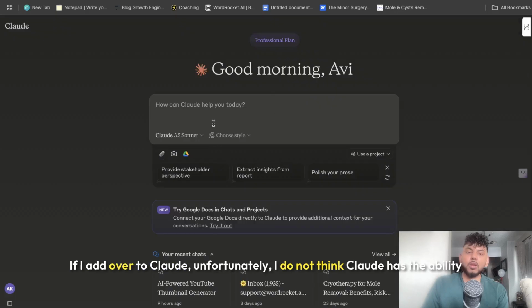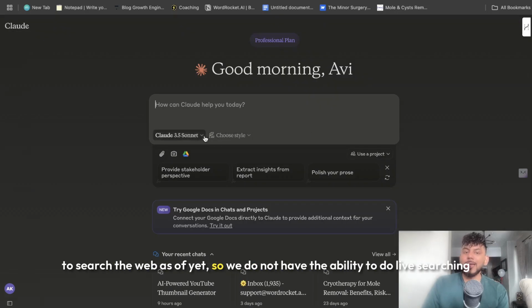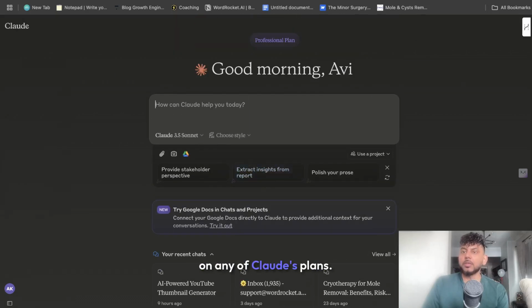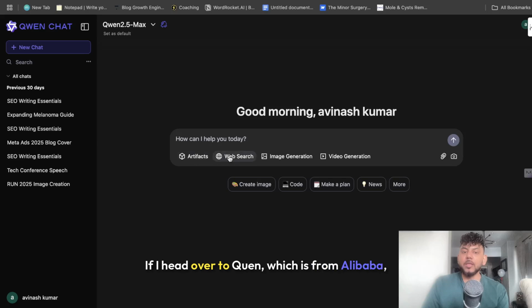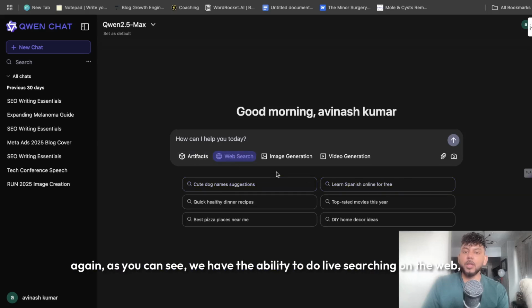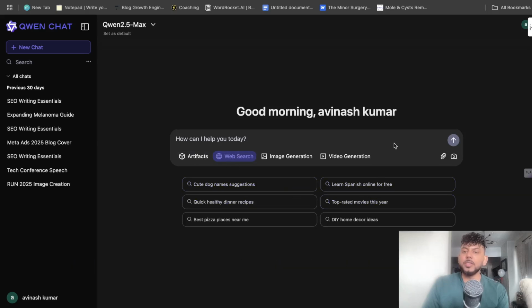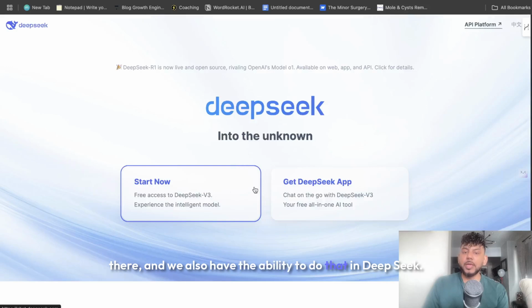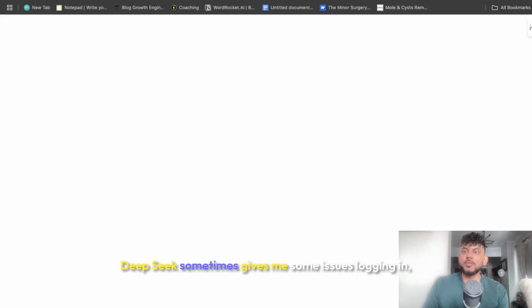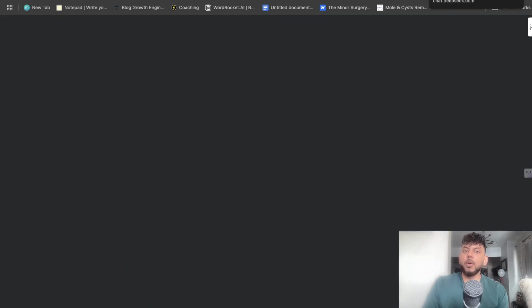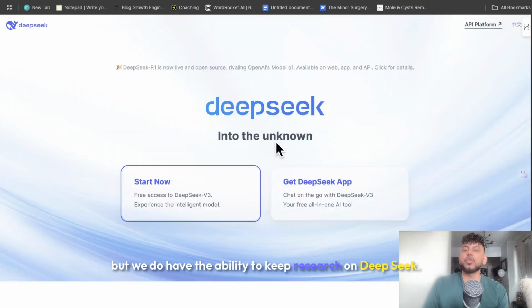If I head over to Claude, unfortunately, I do not think Claude has the ability to search the web as of yet. So we do not have the ability to do live searching on any of Claude's plans. If I head over to Qwen, which is from Alibaba, as you can see, we have the ability to do live searching on the web. We also have the ability to do that in DeepSeek. DeepSeek sometimes gives me some issues logging in, but we do have the ability to deep research on DeepSeek.